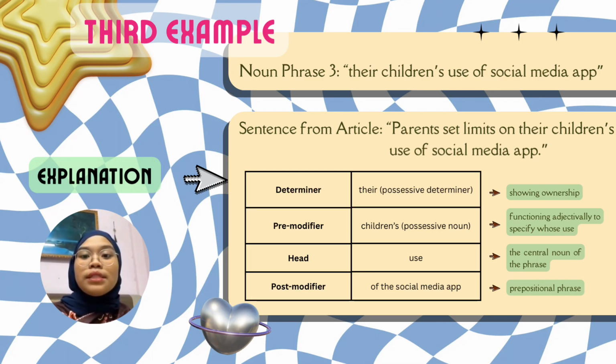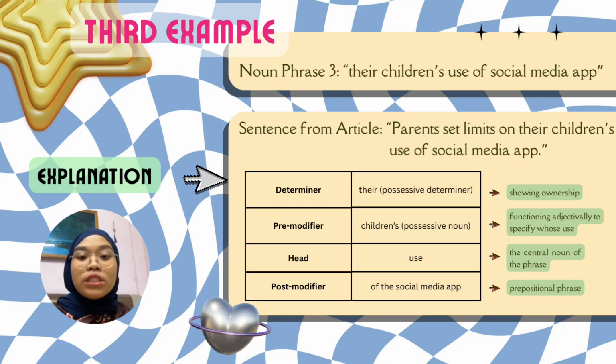Now let's break down the syntactic structure of this noun phrase. For explanation, first, we have their, which is a possessive determiner. This word tells us that the noun belongs to someone. In this case, their refers to the parents, showing ownership of the children.